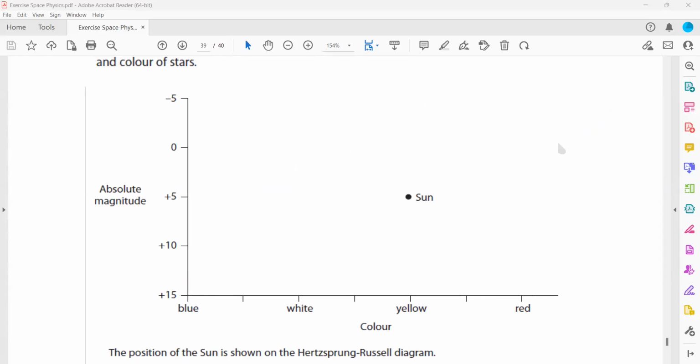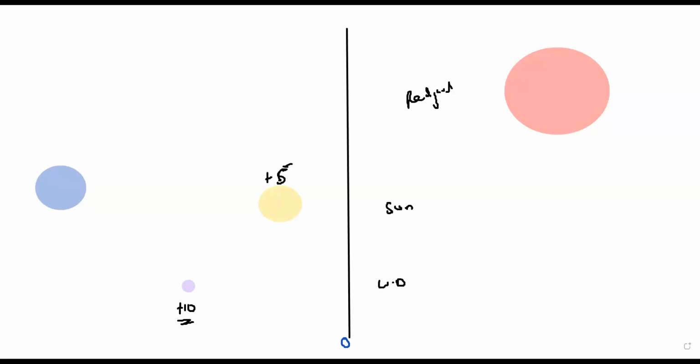For a white dwarf, it can be any number, but it should be more than the sun. To receive the same intensity, if I move the sun 5 units, I should move the white dwarf more than 5 units. So any value should be more than 5 for the white dwarf. And to get the same light intensity, the red giant should be moved away from the origin, so that will be negative, a negative absolute value.